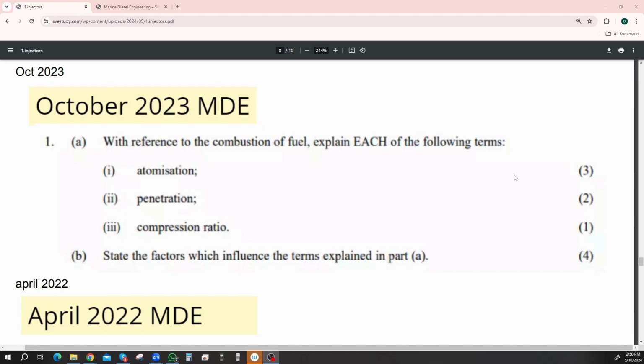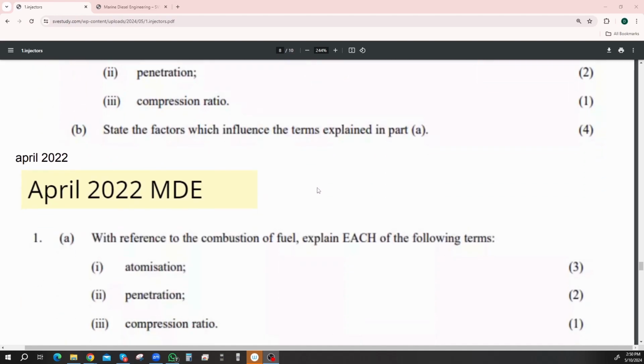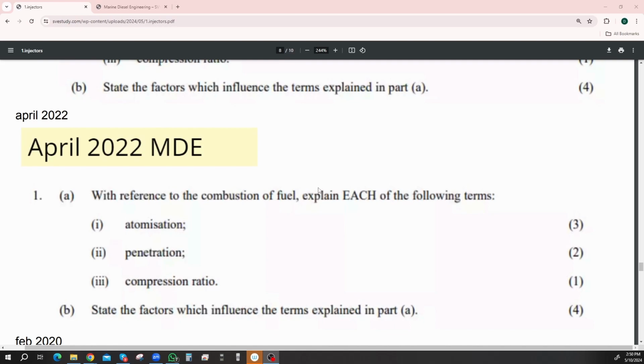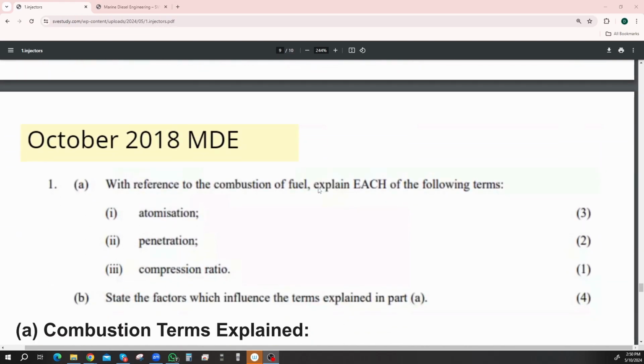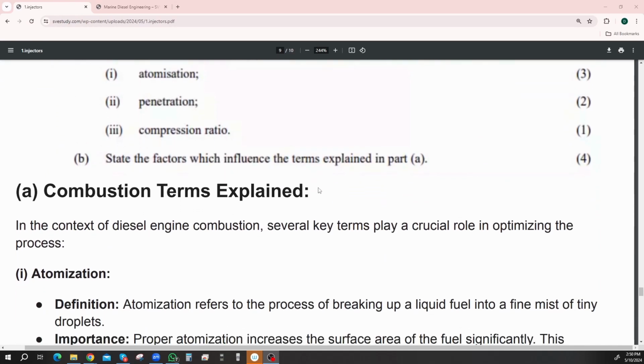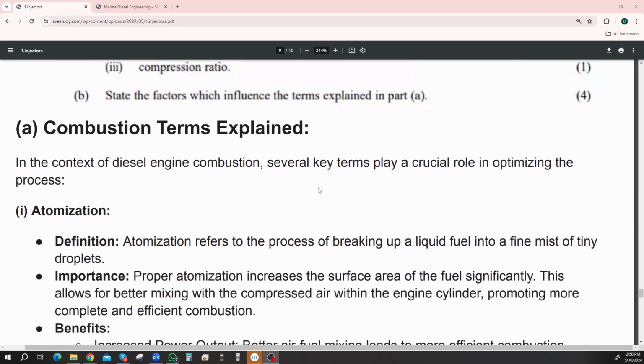We know what atomization is. That is basically spraying the fuel. Penetration is how deep it goes into the cylinder. Are you getting it all the way in there? Compression ratio, we do this in GS2 with mathematics, calculating it. Same thing on April 2022, same thing on February 2020. So quite a popular question on October 2018 as well. So, a common question.